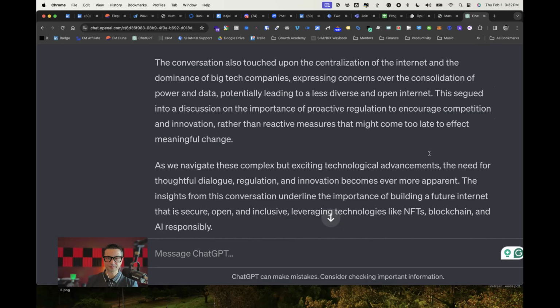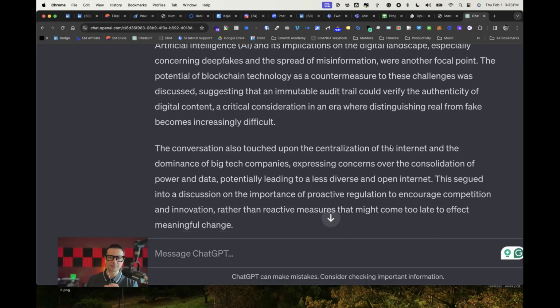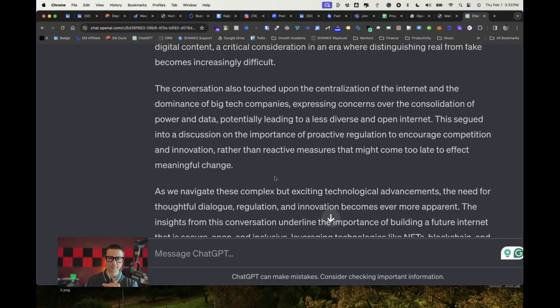And then it goes on about AI and its implications on the digital landscape, especially concerning deep fakes and the spread of misinformation, were another focal point. The potential of blockchain technology as a countermeasure to these challenges was discussed, suggesting that an immutable audit trail could verify the authenticity of digital content. The conversation also touched upon the centralization of the internet and the dominance of big tech companies.